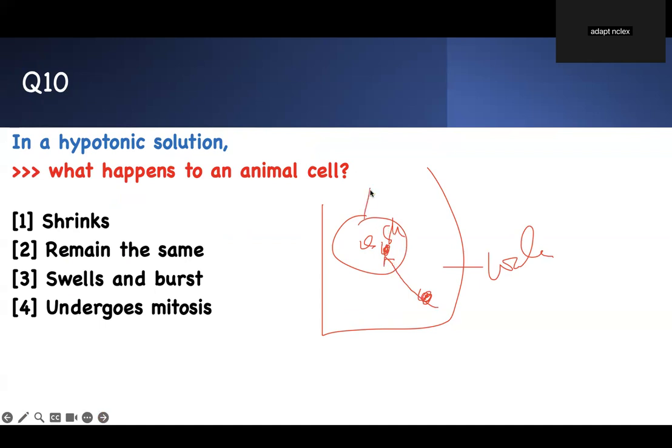The cell gets bigger and it bursts open. In a hypertonic solution, it's going to shrink if the concentration of solute is too high outside. Then water moves out of the cell. The cell will remain the same if it's in isotonic solution. Mitosis does not apply.